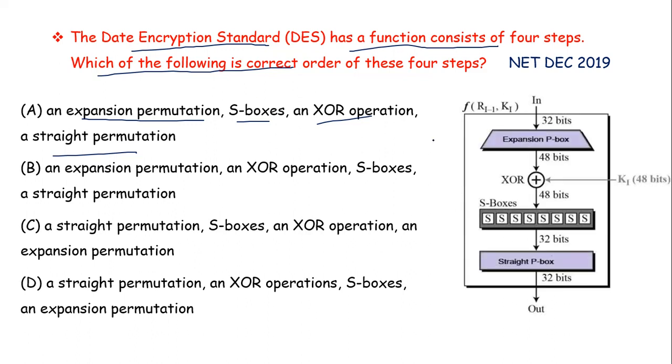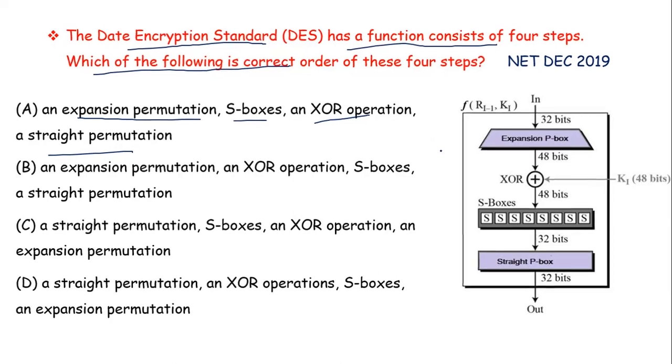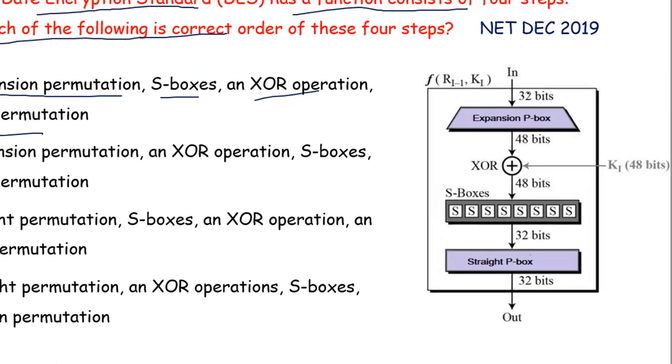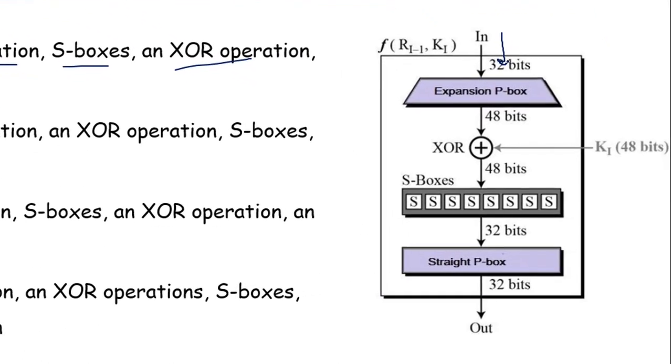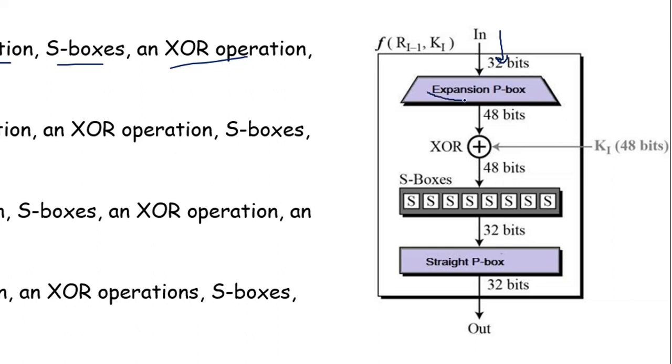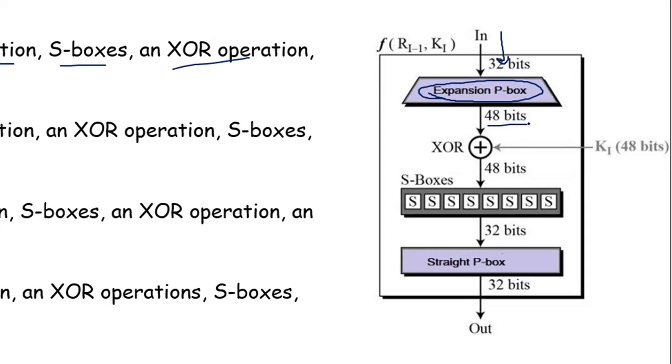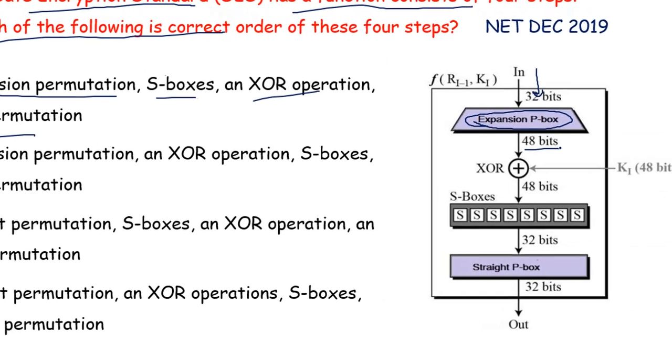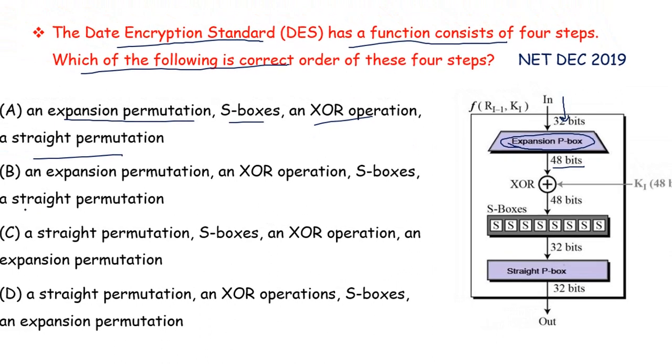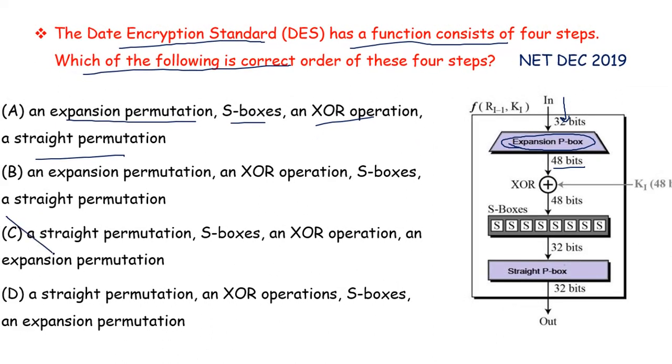Now this is how a function in DES works. First we input 32 bits and use the expansion permutation box, and it will convert 32 bits into 48 bits. So first will be expansion permutation. So here you can see from the options, option C and D will be eliminated.